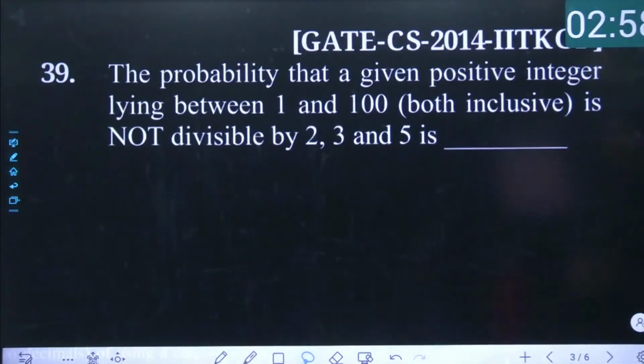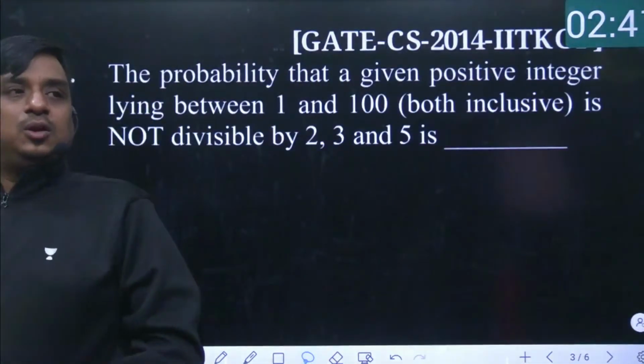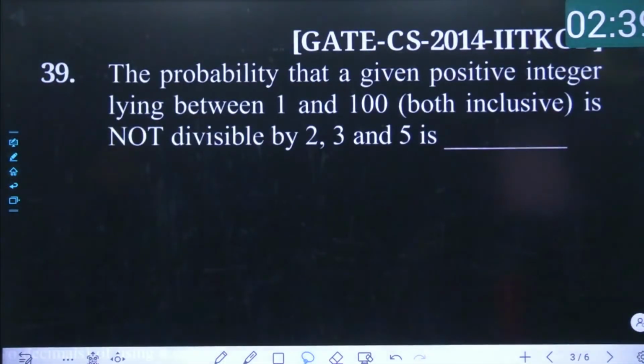The problem states: the probability that a given positive integer lying between 1 and 100, both inclusive, that means 1 and 100 are also included, is not divisible by 2, 3 and 5. Read the problem carefully and tell me what the answer for this question must be.